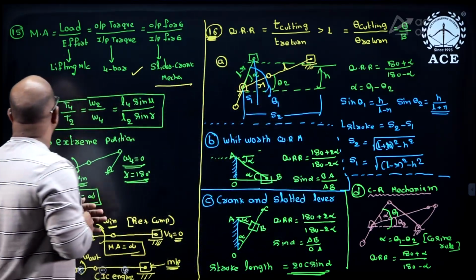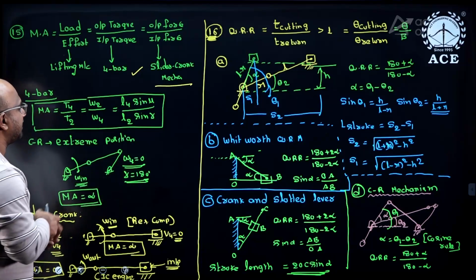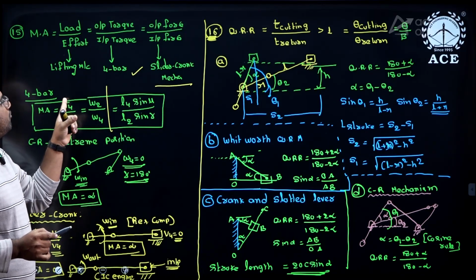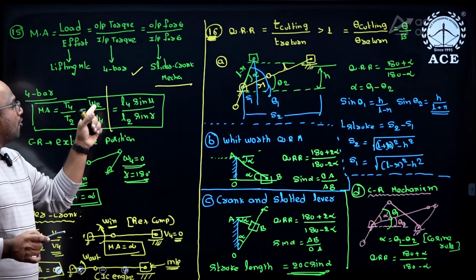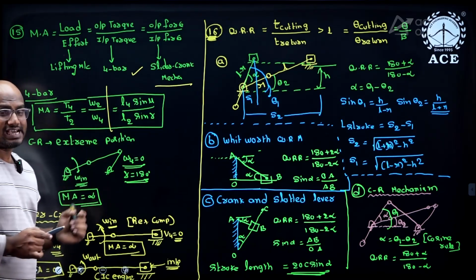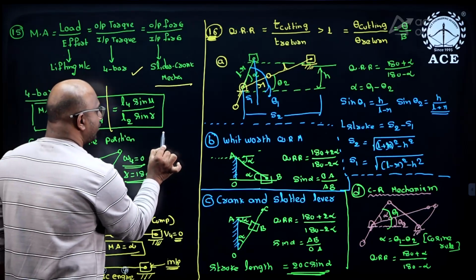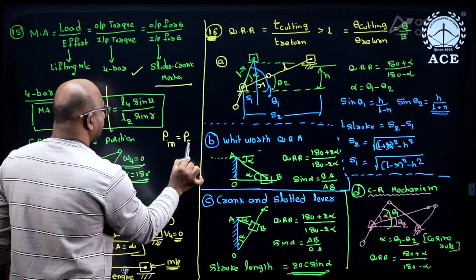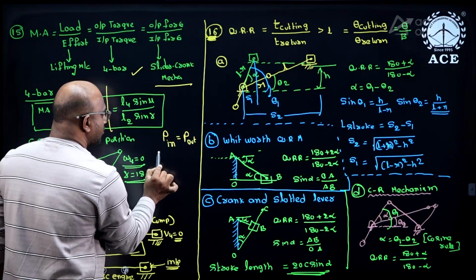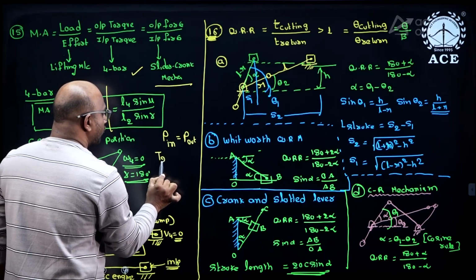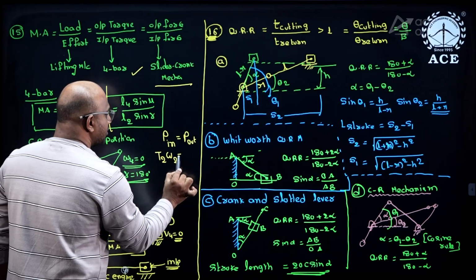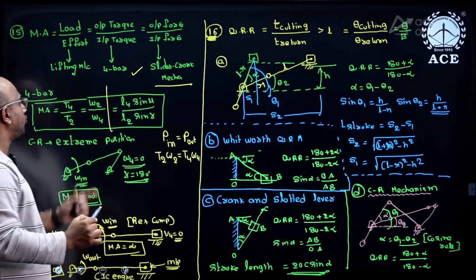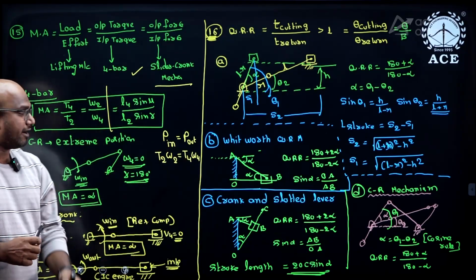So definitely for a 4-bar mechanism, remember carefully, up to this is not required from the GATE point of view. T4 by T2, output torque by input torque, equals omega 2 by omega 4. Why? Because power is the same. Power at the input must be equal to power at the output. Power at the input link, the second link, is T2 into omega 2, which must be equal to T4 into omega 4. So T4 by T2 equals omega 2 by omega 4.